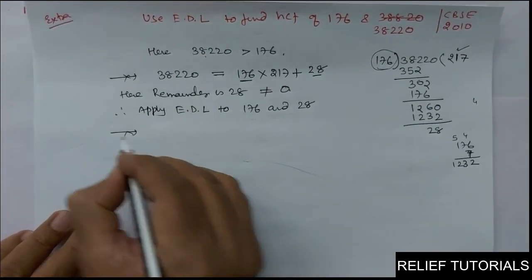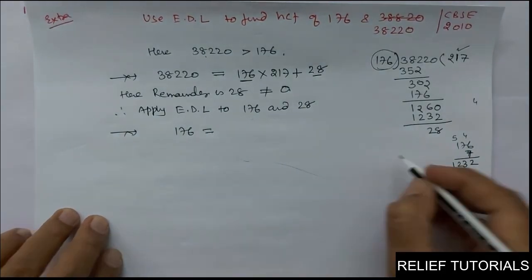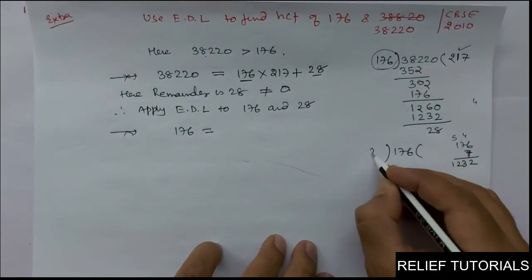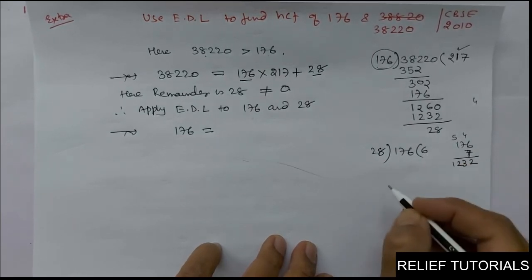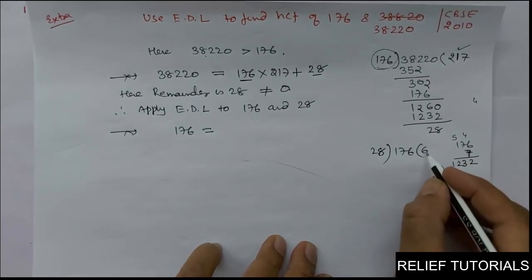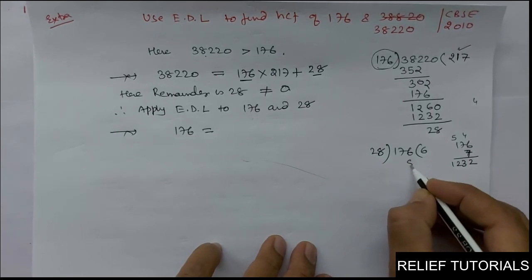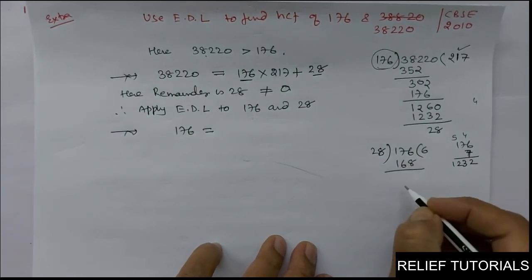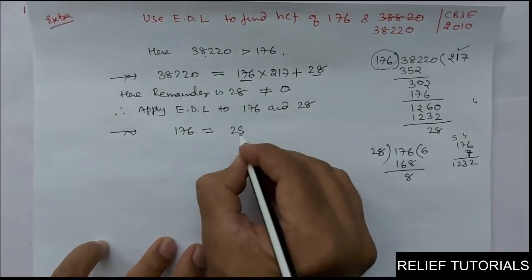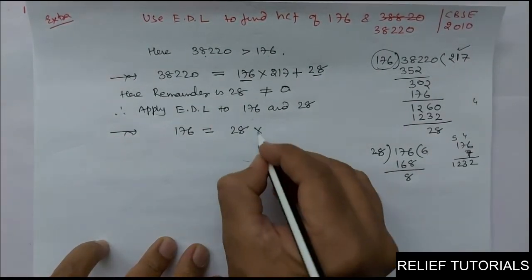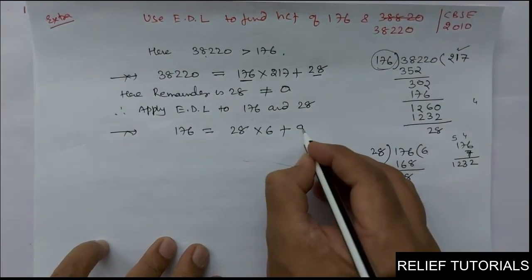Clear? Now again 176 is equal to... you will divide 176 by 28. How many times? 6 times it goes. 28 6s are 168. If you subtract, you will get 8. So 176 is equal to divisor into quotient plus remainder, remainder is 8.